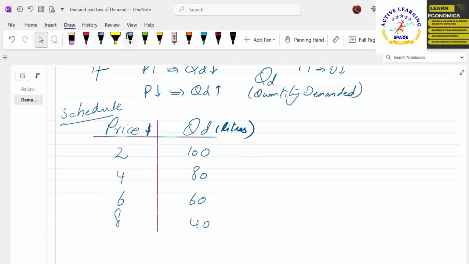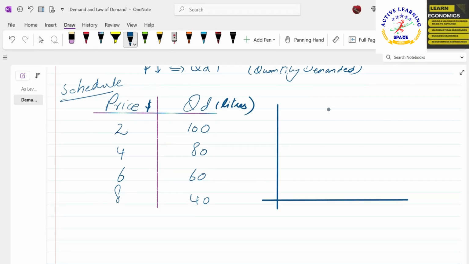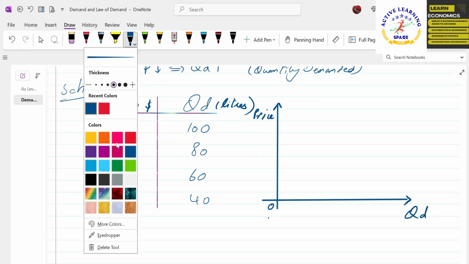Okay. Let us make a curve of demand. How to make the curve of demand? We will take two number lines. These are two number lines, and this is the origin from where we are starting. On one number line, we will take one variable, price. Okay, price is here. And on the other number line, we will take quantity demanded. To draw this curve, we have to make this like a graph paper.